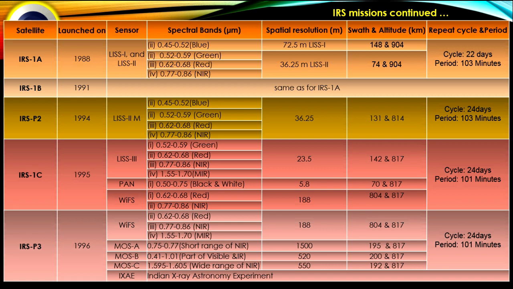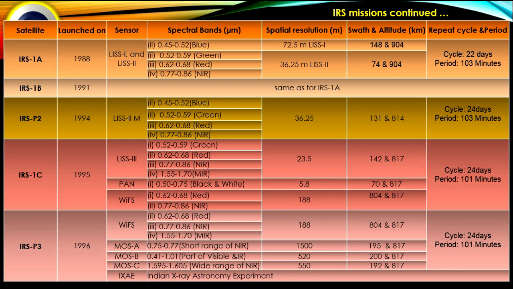IRS-1C launched in 1995. It has 3 sensors: LISS-3, PAN, and WiFS. LISS-3 has 4 spectral bands: green, red, near infrared, mid infrared. PAN has a black and white spectral band, and WiFS has red and near infrared spectral bands. Spatial resolution: LISS 23.5 meter, PAN 5.8 meter, and WiFS 188 meters.